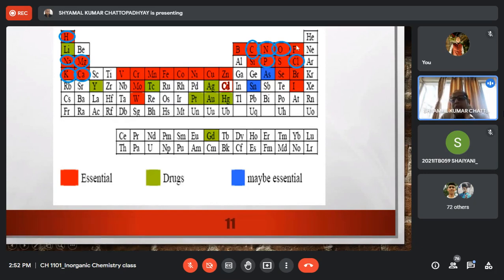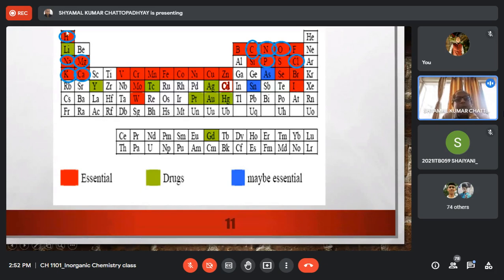Right. And then if we go to group 17, we have fluorine, chlorine, bromine, iodine. All of them are essential, and among them, chlorine is the bulk essential element, right? But fluorine is also very much essential, particularly for maintaining the dental structure and certain bone structure. Bromine is essential for certain functions in our body and even certain marine organisms. Iodine, you know, the thyroid gland actually requires iodine. So without iodine, we cannot survive because it is part of the thyroid gland. It is required in the thyroxine hormone, right? So it is a bulk essential element.